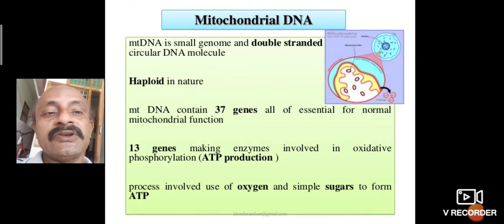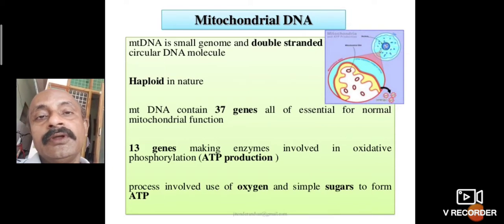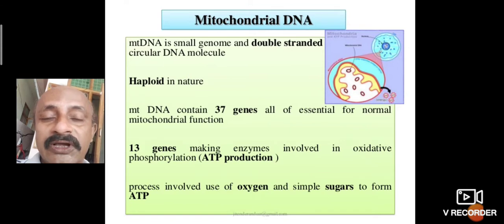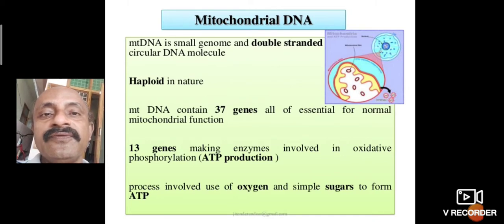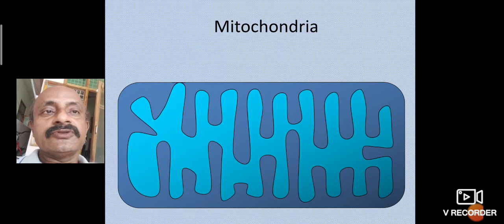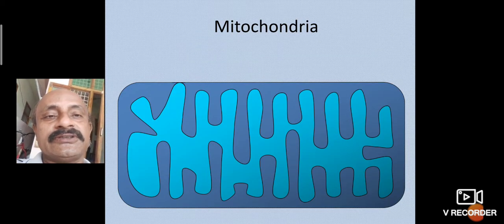This process uses oxygen and simple sugar to form ATP. During cellular respiration, the mitochondrial genes are active, and carbon dioxide is released outside. These are the mitochondrial structures.